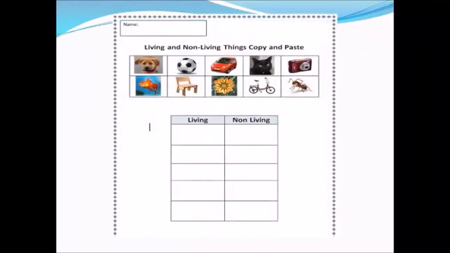In this picture, there is another worksheet in front of you. You can easily classify these pictures into the two columns, living and non-living things, like dog, cat, fish, flower, ant are related with the column living things. Then the ball, car, chair, camera, and bicycle are categorized into the non-living things.